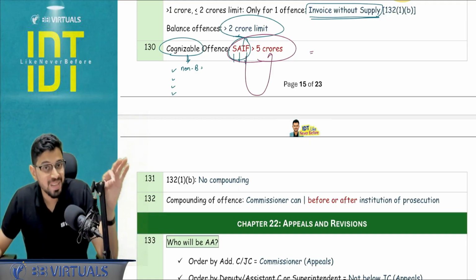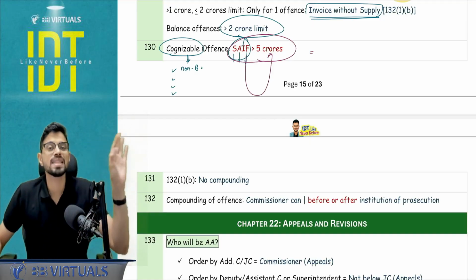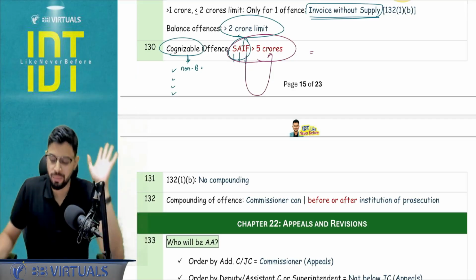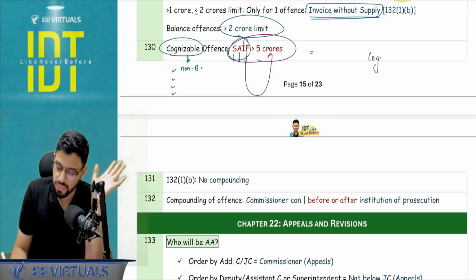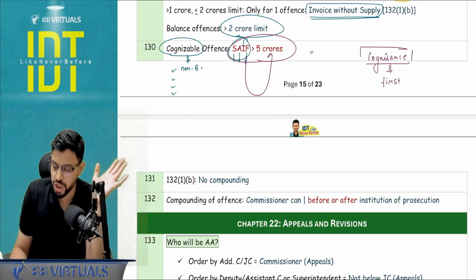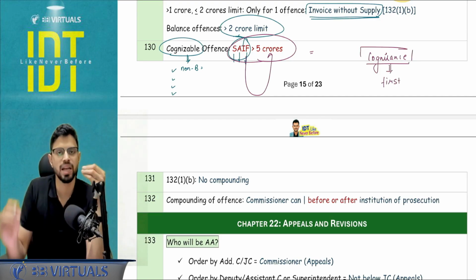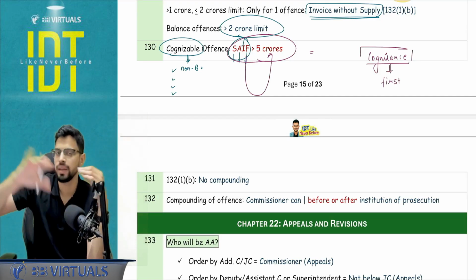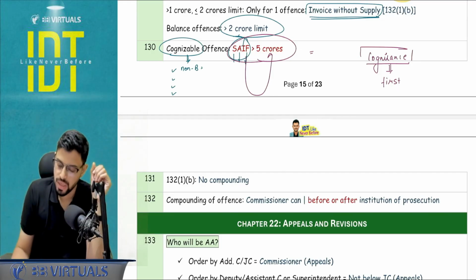And there is another term, cognizance. Cognizance means taking judicial note of the matter. So cognizance is something else altogether. Here only a magistrate of first class can take judicial note of this. So basically, if I go to a lower authority, they cannot take note of the offense. So a first class magistrate needs to be there, and that also will be after I have the approval, or I should say sanction,